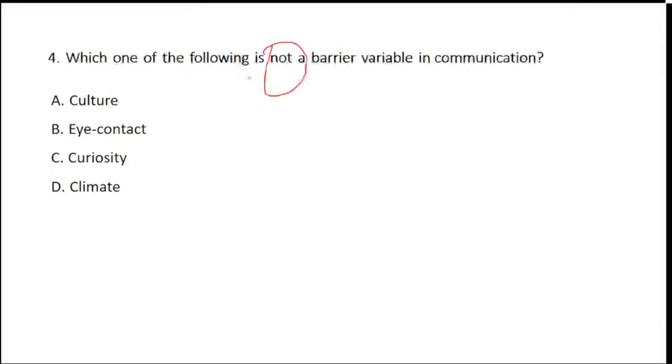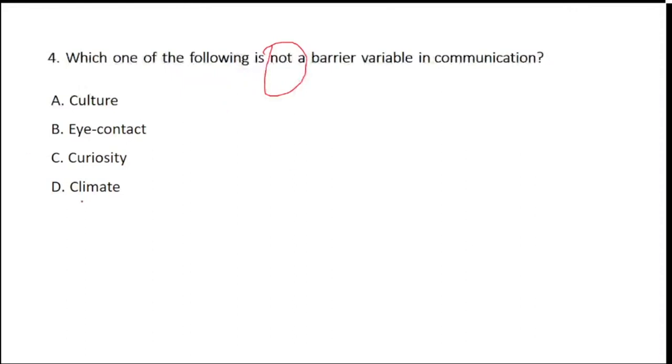So let's see. How many of you are answering this correctly? Which one will not be considered as a barrier in communication?